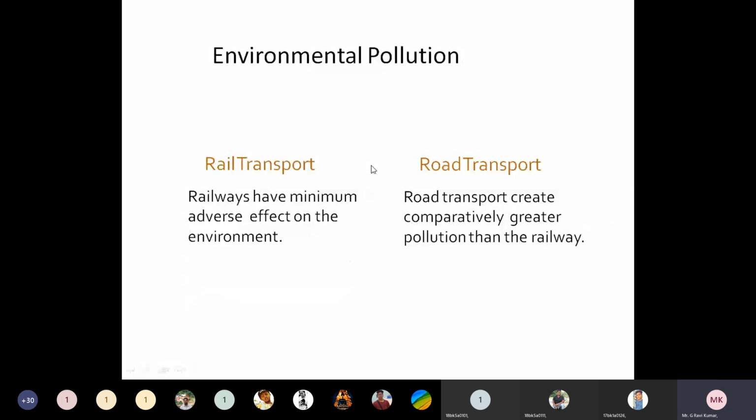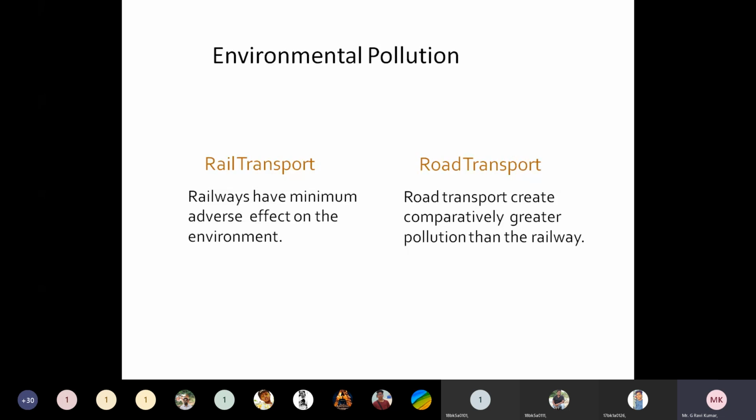Next one is environmental pollution. We know that every vehicle moves by using certain fuel, understand now? By burning those fuels in vehicles, they produce various kinds of pollutants into the atmosphere. Railways also use various fuels like diesel or coal.